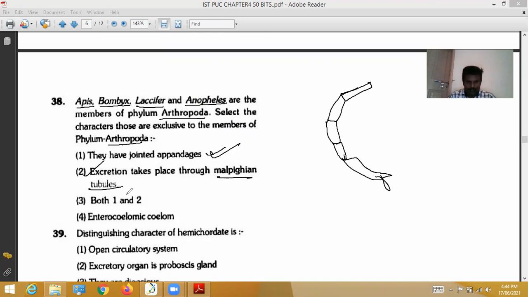So both 1 and 2 are correct, and the correct option is the third. Enterocoelomic animals is not a character possessed by arthropods. So the correct option for this question is the third option.